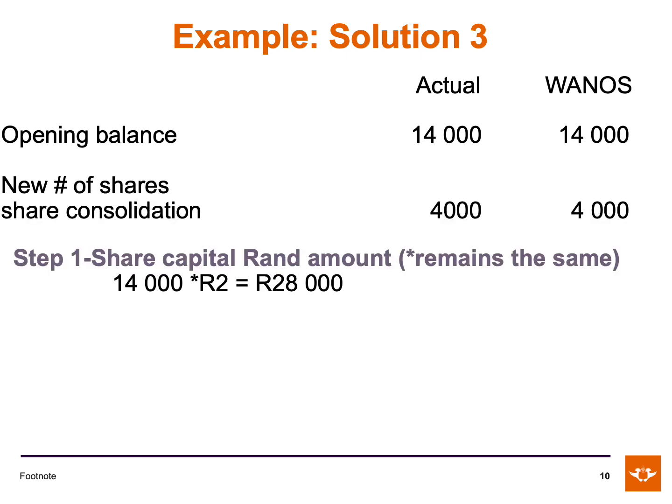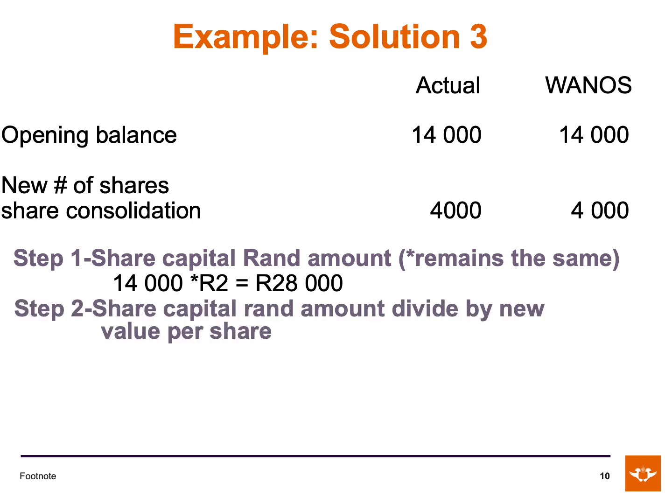Calculate the share capital Rand amount. The share capital is the amount of shares multiplied by the Rand value of each share. In this case, it will be 14,000 shares multiplied by 2 Rand, and that gives us an amount of 28,000 Rand. Step 2 is to divide the share capital Rand amount by the new value of each share. So it will be 28,000 Rand divided by 7 Rand, and that will give us an amount of 4,000 shares.